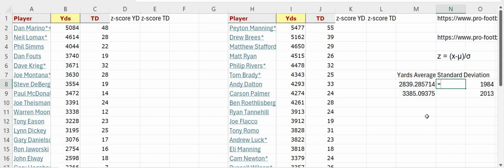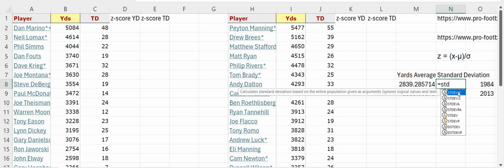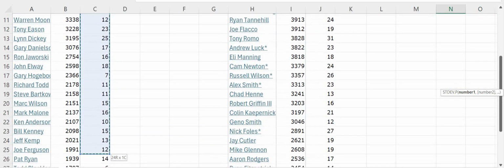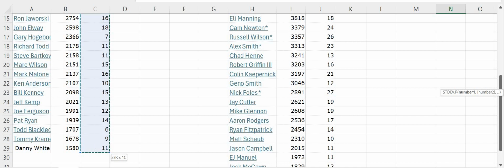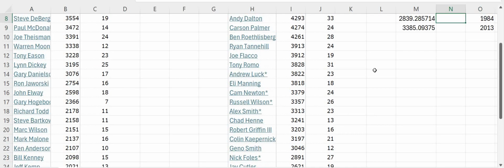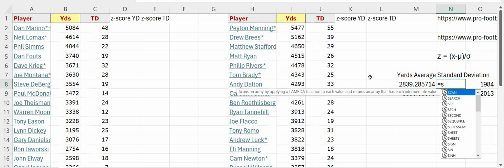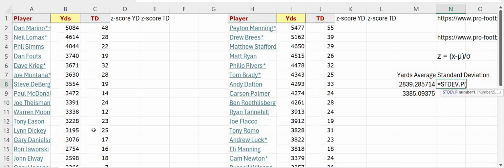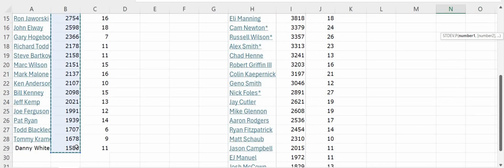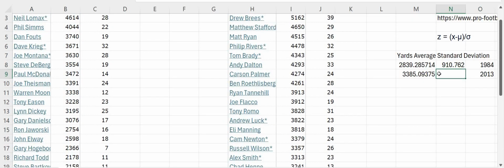Now we're going to find the standard deviation, STDEV.P here. I'm going to use the population because this is all the quarterbacks. And if I did that again, I'm going to change that out. We're doing yards right now, so let me do that again. I keep on going to touchdowns for some reason. So we'll go to the population for the yards.